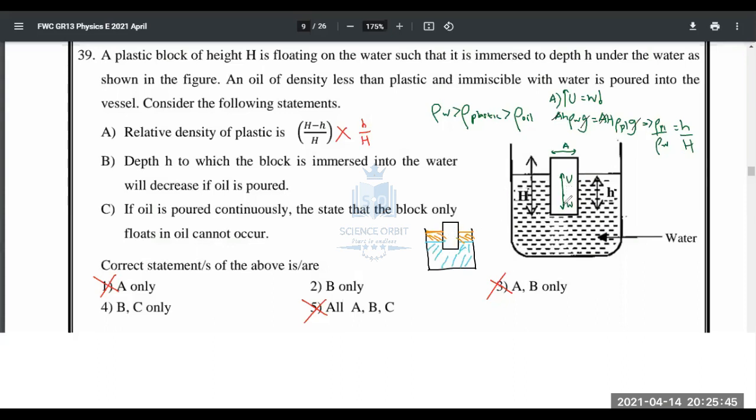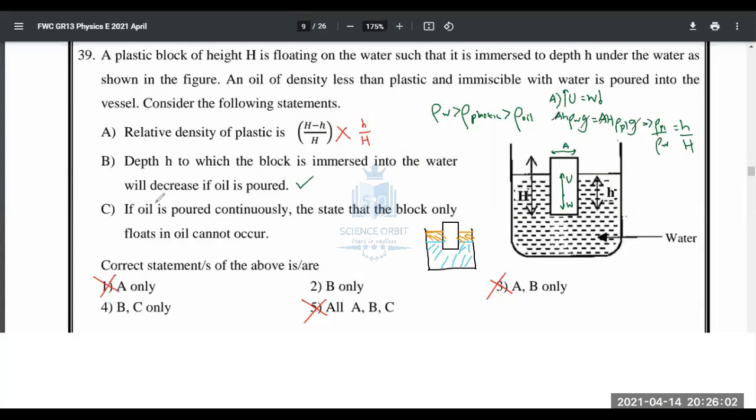Here the whole weight is balanced only by upthrust given by water. Here the whole weight is balanced by upthrust given by water as well as oil. Therefore, the submerged volume inside water will decrease. So B is correct. It's not just because it's correct according to your answers. It's correct because of logic.